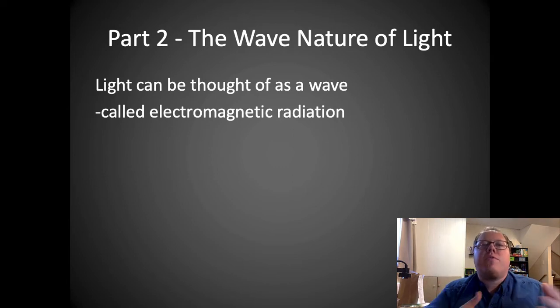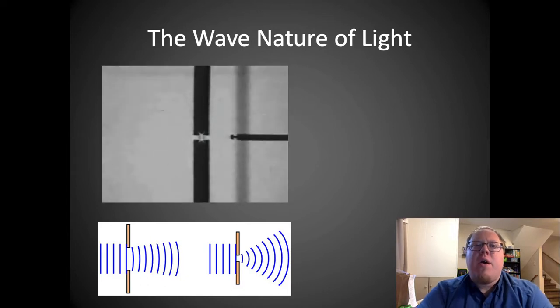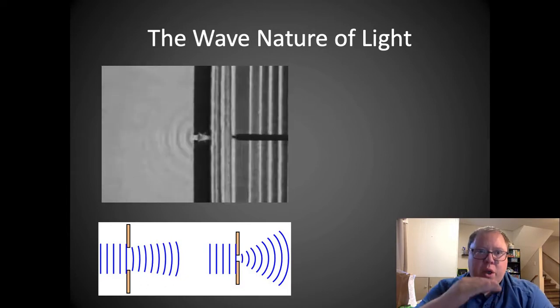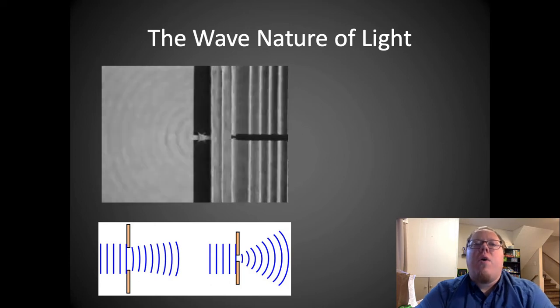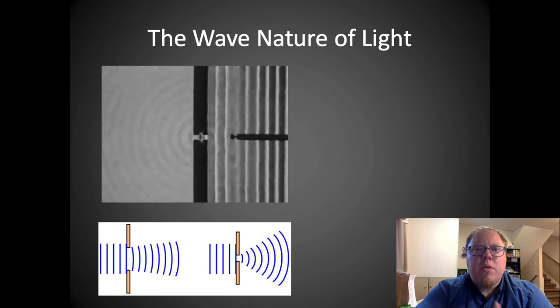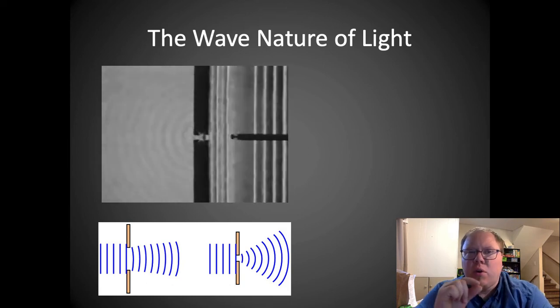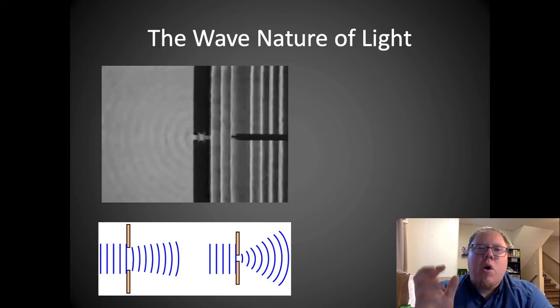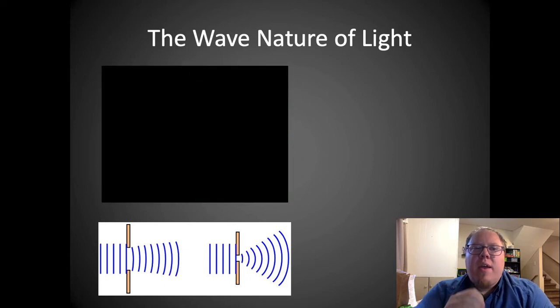Now, I'm going to show you a few examples of the ways in which waves behave, and then I'm going to show you that light behaves in that exact same manner to show you that it is, in fact, a wave. Okay, so first one here, we have a video that is generating waves. Over on the right is where the waves are being generated. There's a wall in the middle, and this wall has a tiny little hole in it, which allows the water to go through. The waves are going through that hole.